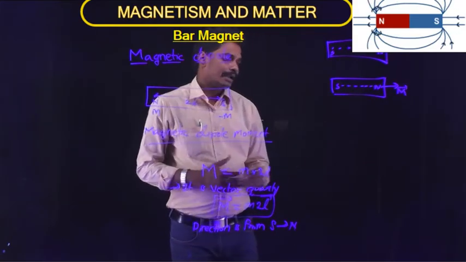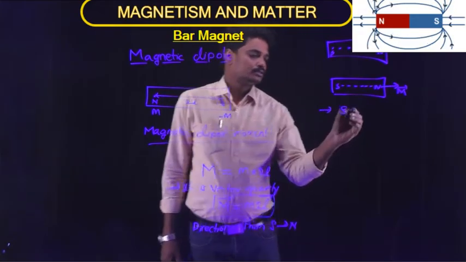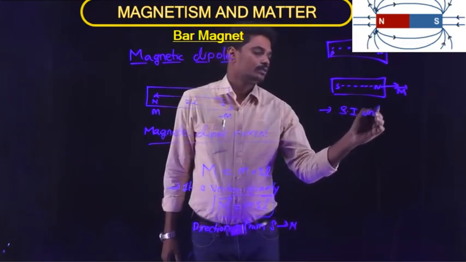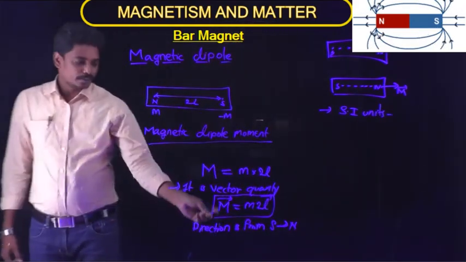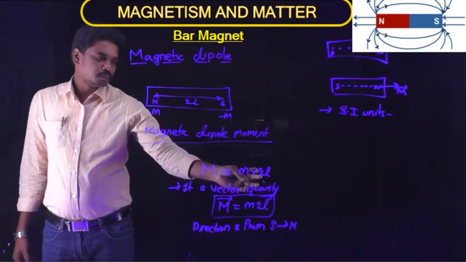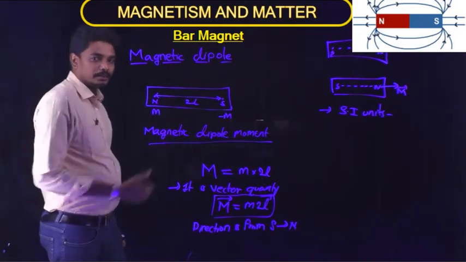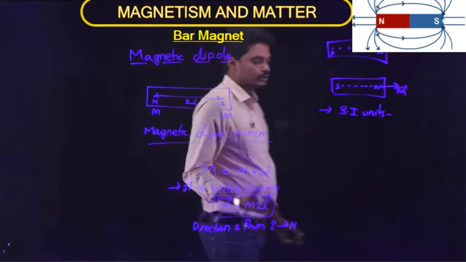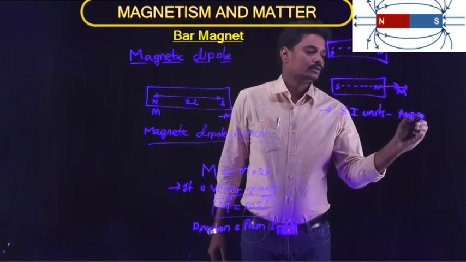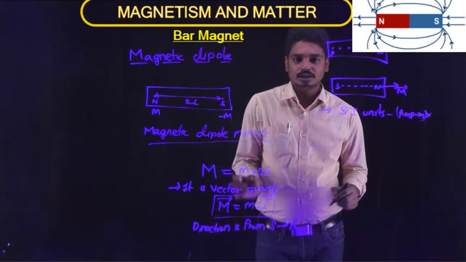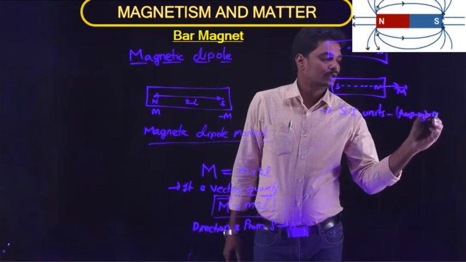Similarly, the SI units of this magnetic dipole moment. From the formula of magnetic dipole moment, that is the multiplication of pole strength into the distance between the two poles, that is the magnetic length, the unit of pole strength is ampere meter into the unit of magnetic length, which is meters.